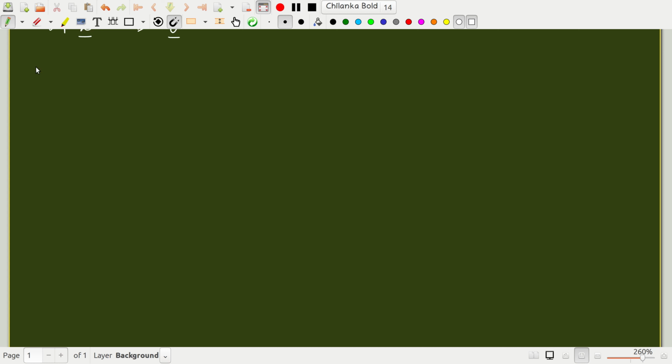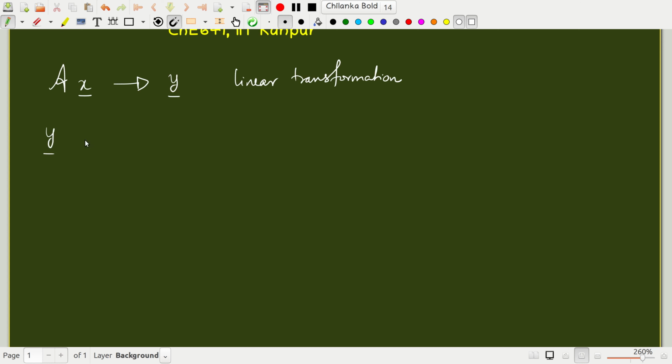So in general, if I take an operator A and operate it on a vector x, you get another vector y in general. This output vector will in general be a stretched or rotated version of the input vector x.